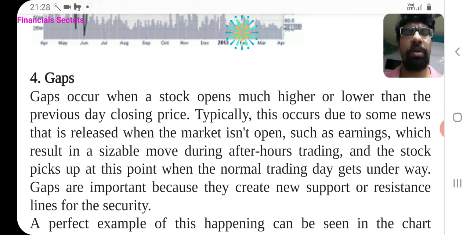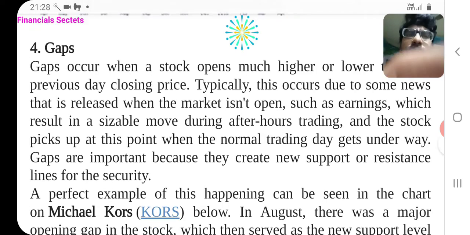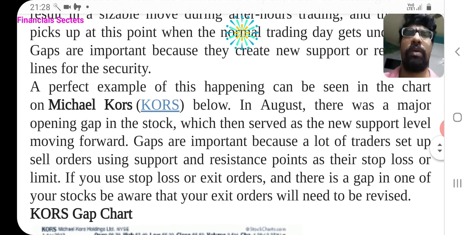Gaps are important because they create new support or resistance lines for the security. A perfect example of this happening can be seen in the chart of Michael Kors below. In August, there was a major opening gap in the stock, which then served as a new support level moving upward.